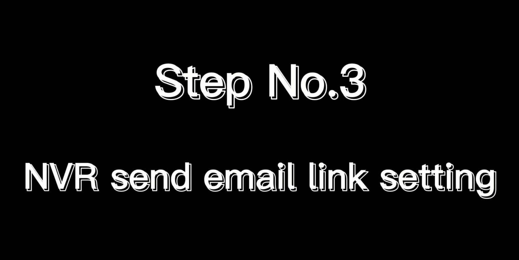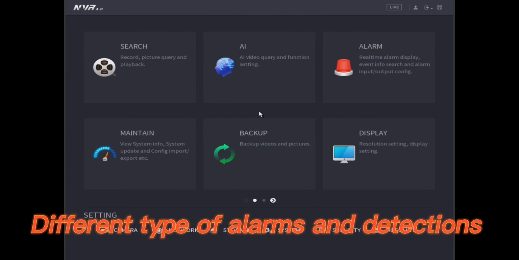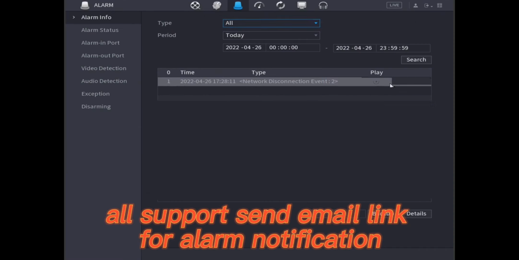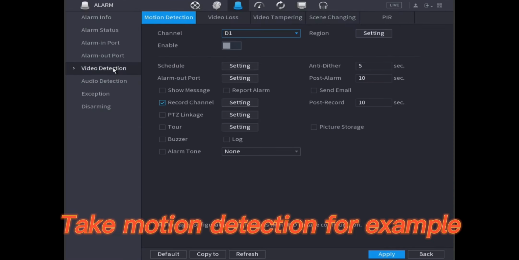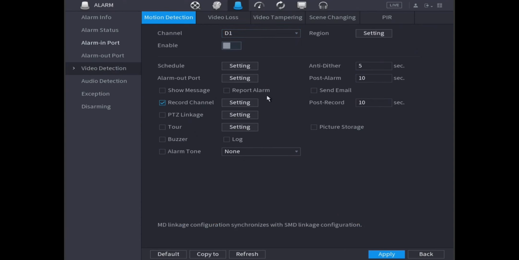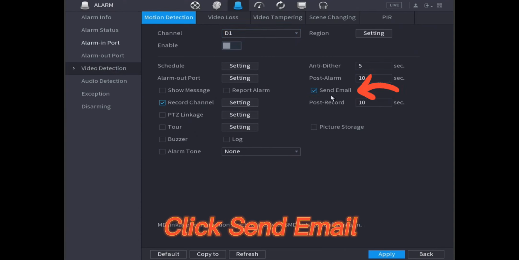Step number 3. Different types of alarms and detections all support send email link for alarm notification. Take motion detection for example. Click send email.